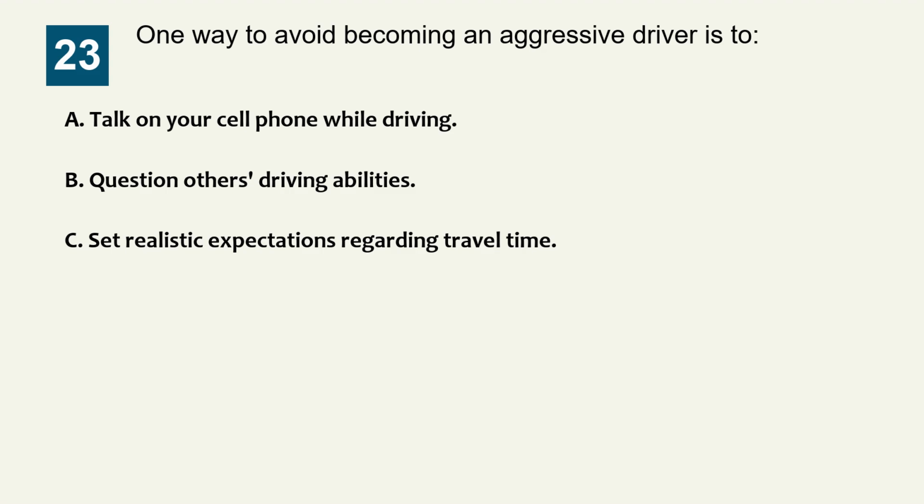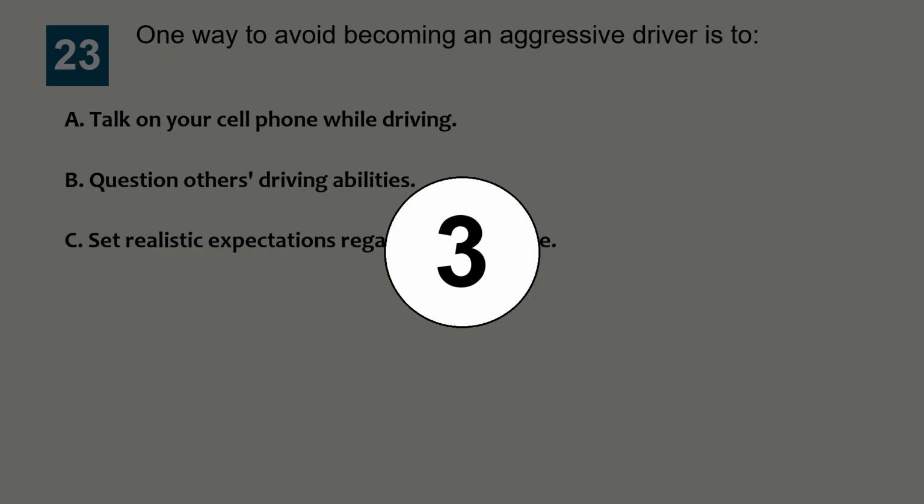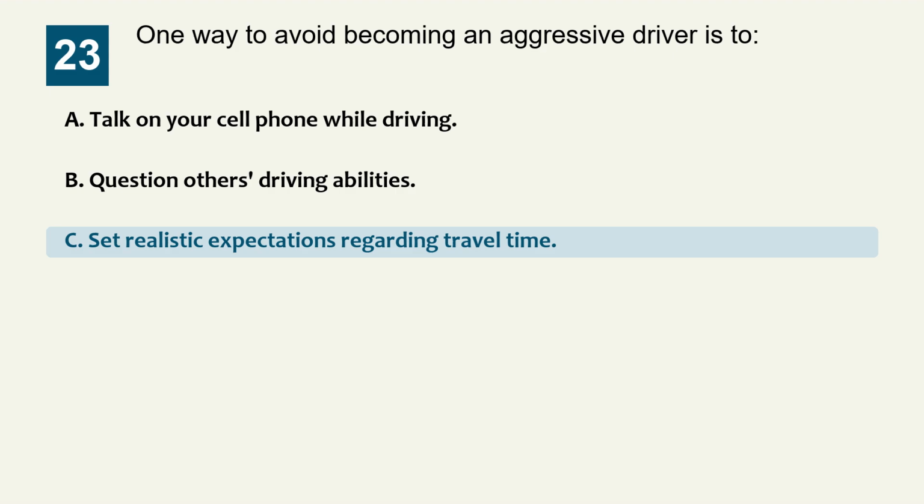Question 23. One way to avoid becoming an aggressive driver is to: Option A, talk on your cell phone while driving. Option B, question others' driving abilities. Option C, set realistic expectations regarding travel time. The correct answer is option C, set realistic expectations regarding travel time.